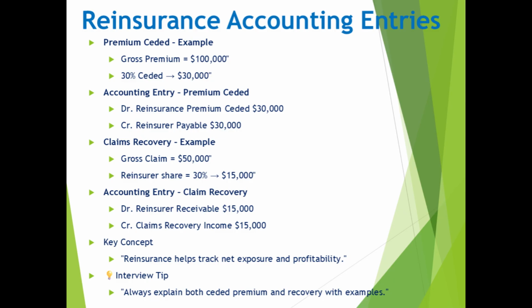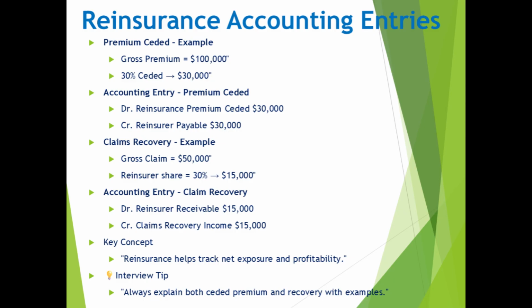Now suppose a claim of $50,000 is incurred, and the reinsurer covers 30%, or $15,000. The accounting entry would be: debit reinsurer receivable $15,000, credit claims recovery income $15,000.